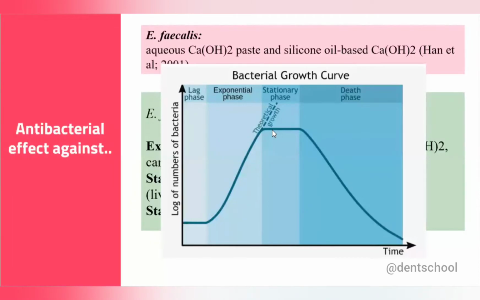If they are spore forming bacteria, they'll form a spore, and if they are bacteria which can produce toxins like endotoxin, then they'll produce endotoxin, and that is how they can protect themselves from the harsh environment. So here if you use medicament, they have their own protection, so you cannot kill those bacteria because they have a protection against all these substances. Whereas in exponential phase, they are busy in dividing, while in stationary phase they have certain protection, that's why it is resistant.